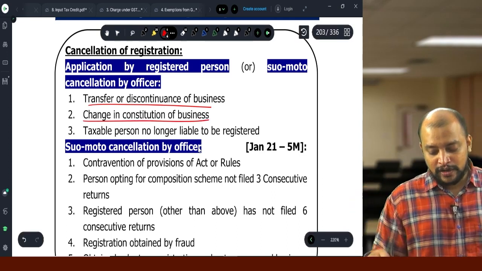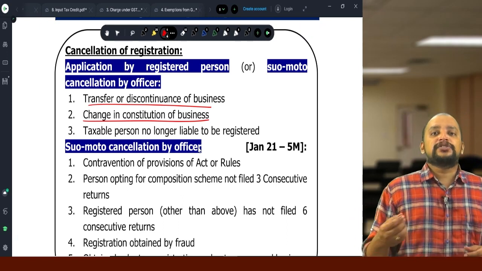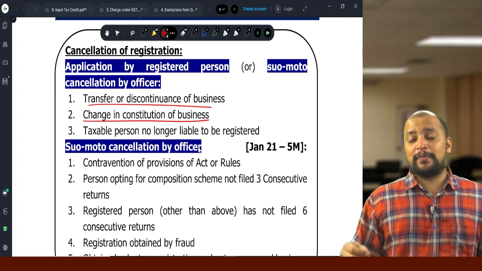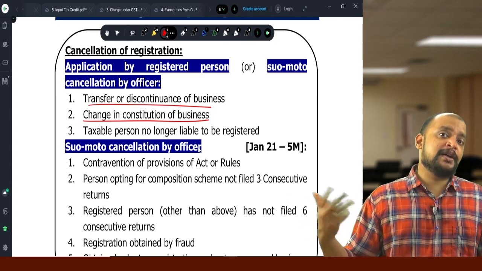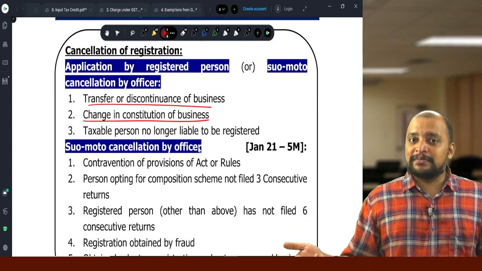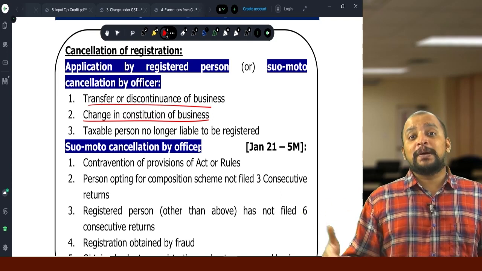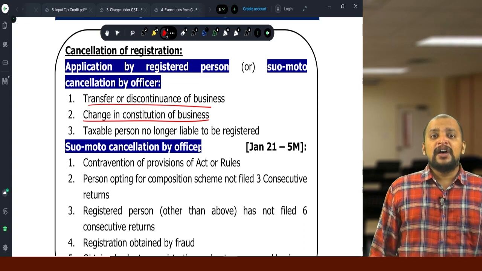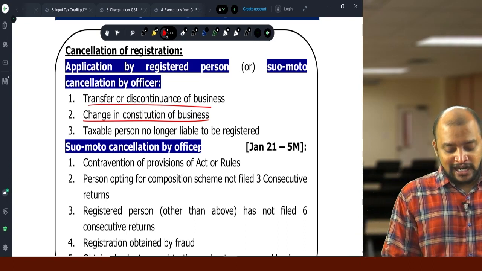What does change in constitution of business mean? Like an individual becoming, or a partnership firm becoming a private limited company, like that. Or the permanent account number changes. Or the taxable person is no longer liable to be registered.